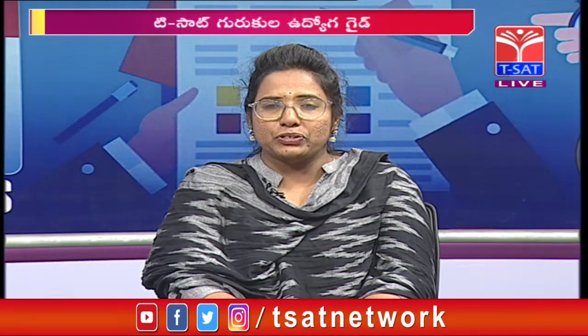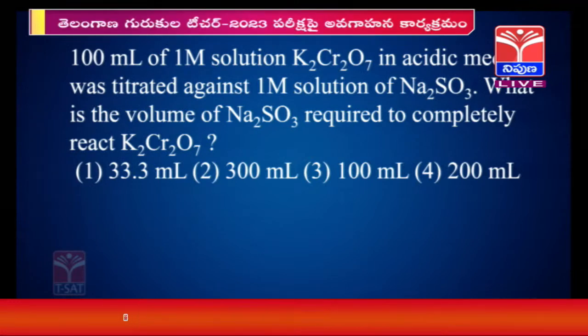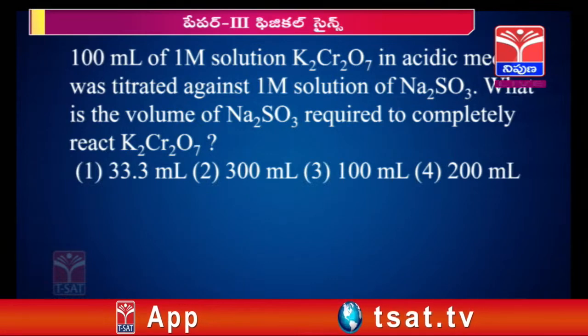One more question from this area. This is about a titration concept. We have to use the dilution principle, M1 V1 by N1 is equal to M2 V2 by N2. So, you use this formula in order to answer this question. To see more related questions, the syllabus and the model papers, you can go through the website and download the question paper. Okay, let us see another area of questions.